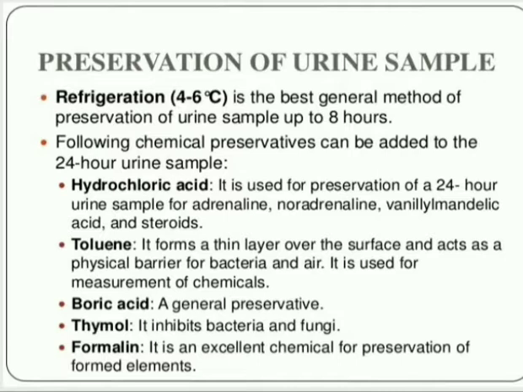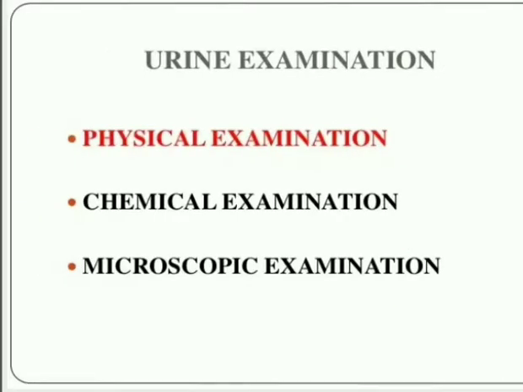Hydrochloric acid is used for preservation of a 24-hour urine sample for adrenaline and steroids. Toluene is used for measurement of chemicals, and boric acid is a general preservative. Thymol inhibits bacteria and fungi. And formalin is an excellent chemical for preservation of formed elements. These are all the preservatives which are useful for urine samples. After that, in urine examination, there is physical examination, chemical examination, and microscopic examination.